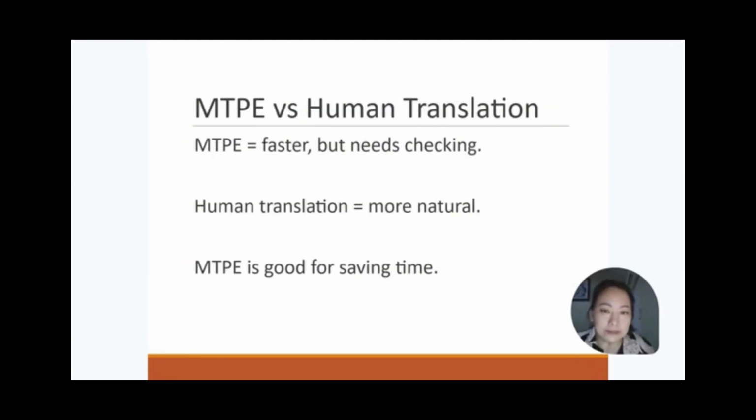MTPE versus human translation. MTPE is usually faster than human translation. However, it still needs to be checked and corrected to make sure the meaning is accurate. Human translation takes more time, but the result is often more natural and sounds fluent. MTPE is a good option when we want to save time, especially for large amounts of text.